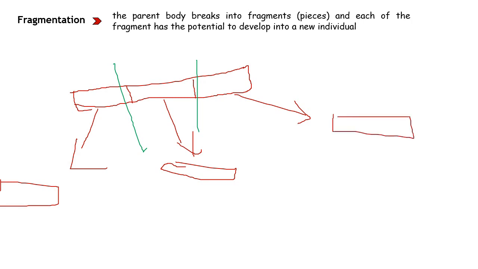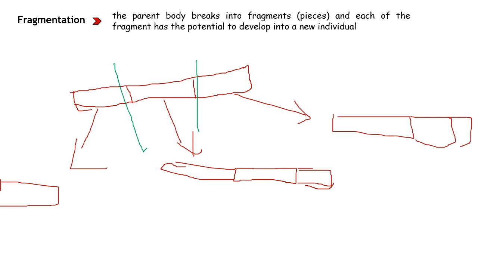Each of these fragments that has broken off from the parent body has the capacity to develop into a new individual. For example, it will start growing new parts of the body. See? Again, this will also grow like that.